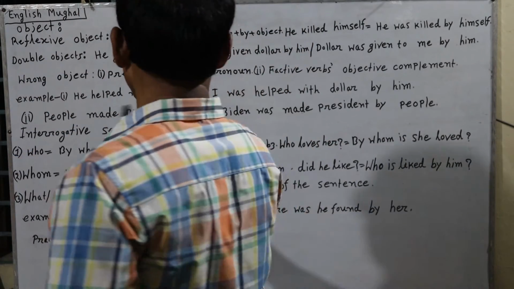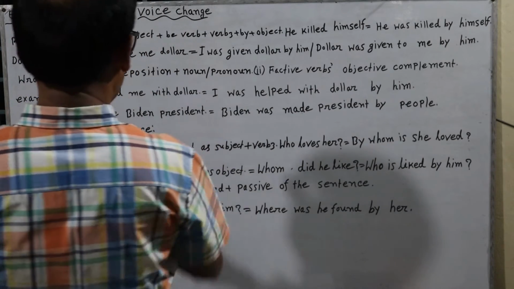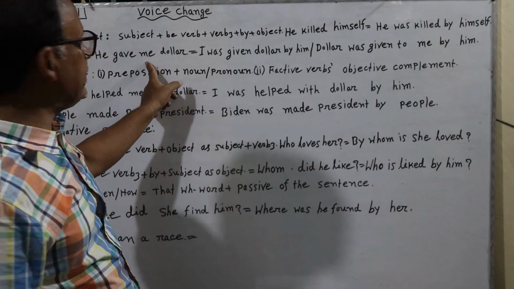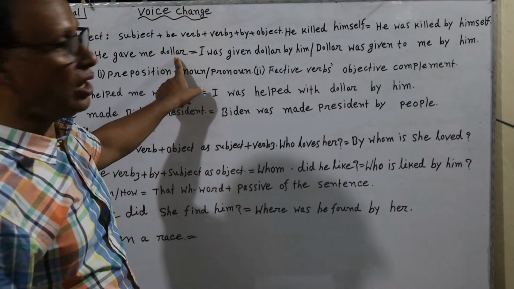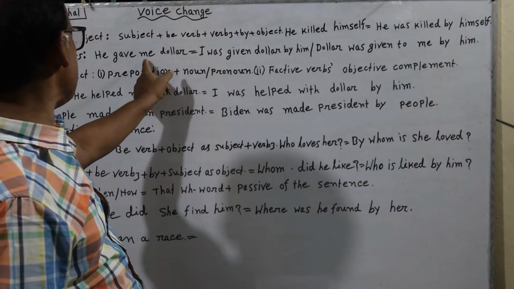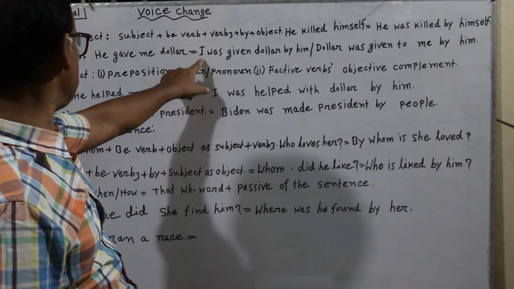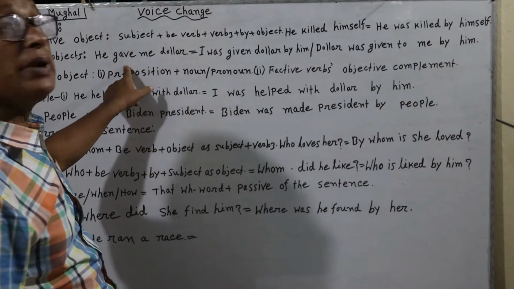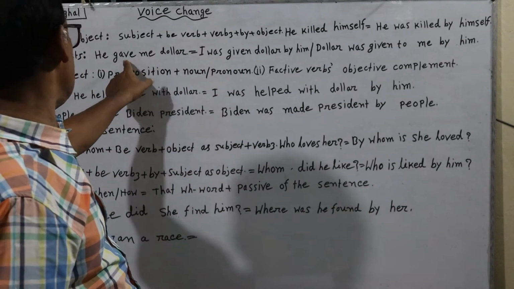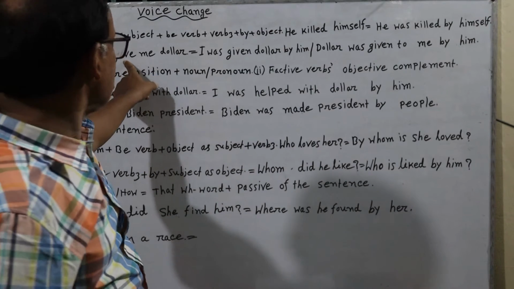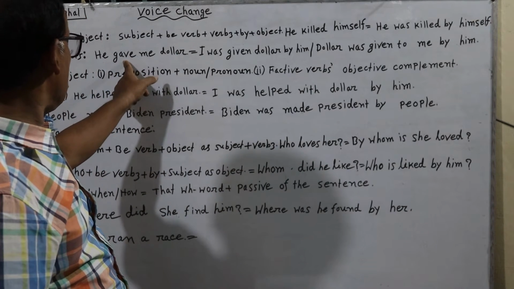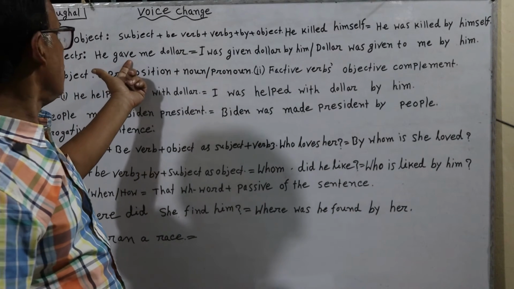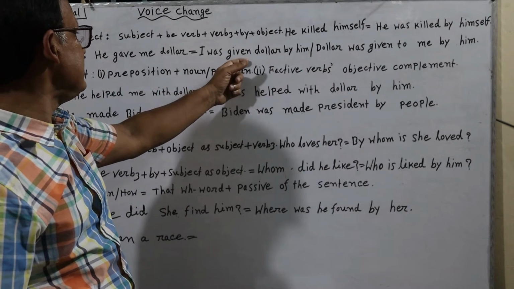So, he gave me $. Here are two objects: me, the person object or indirect object, and $, the thing object or direct object. At first we have taken that indirect object as the subject of the passive voice. Me has been I. Then the be verb according to the rule of tense. As gave lies in past tense, we have made the be verb by writing was. Then the past participle of the verb has been written, it is given.